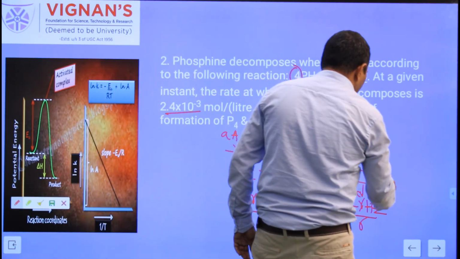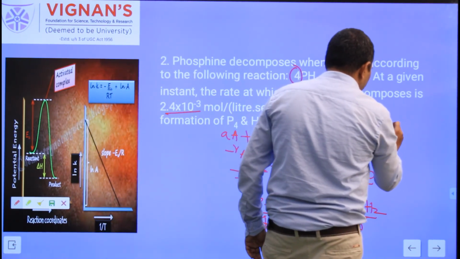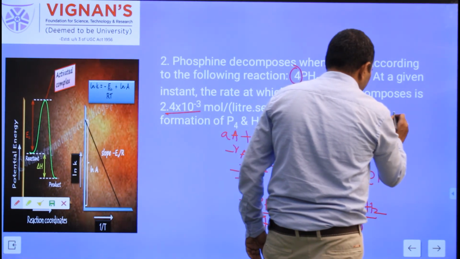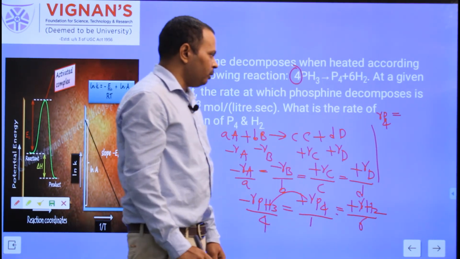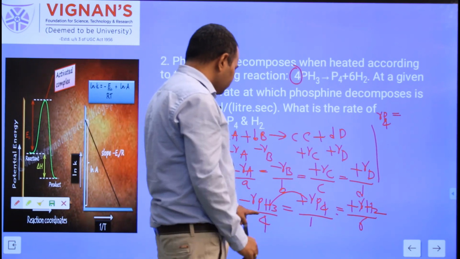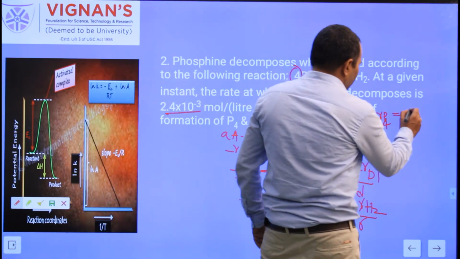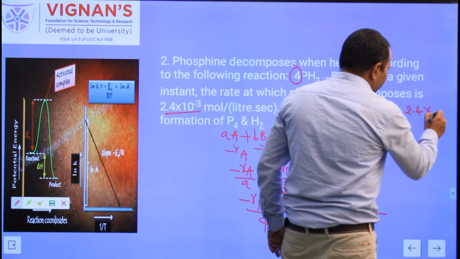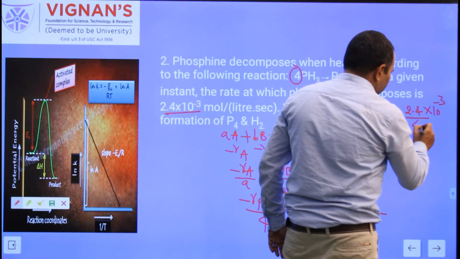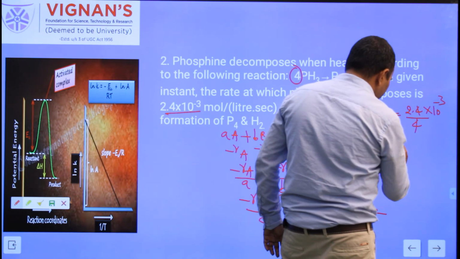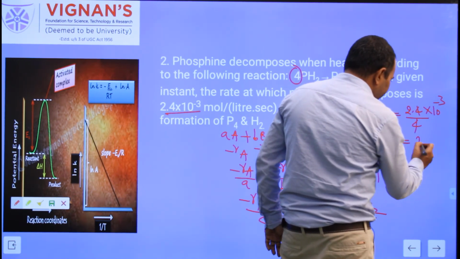Here R_P4, the rate of formation of P4, is equal to minus R_PH3 by 4. What is minus R_PH3? 2.4 × 10^-3, divided by 4. From this you can obtain R_P4.